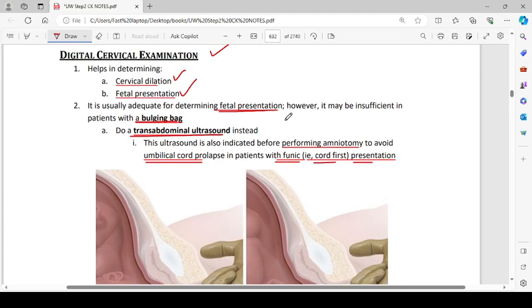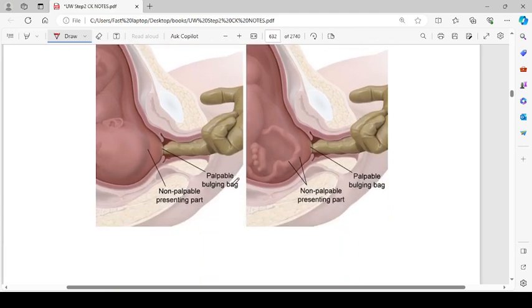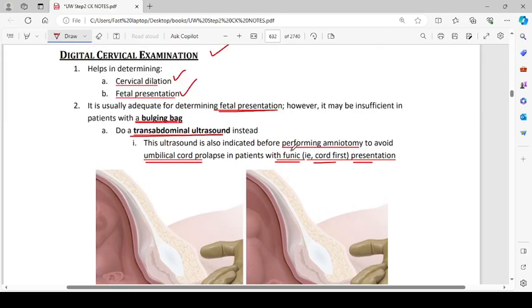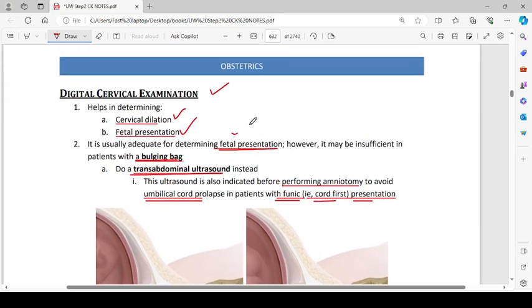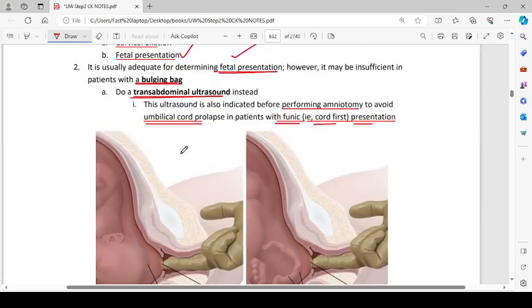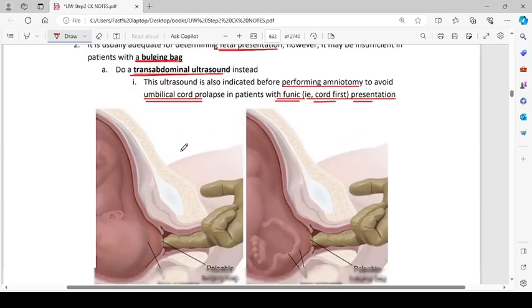So here you can see that there is a palpable bulging bag and a non-palpable presenting part. So it is really adequate for determining fetal presentation. However, it may be insufficient if the presenting part is not palpable and there is a bulging bag which is felt on your digit. So then you have to perform a transabdominal ultrasound.